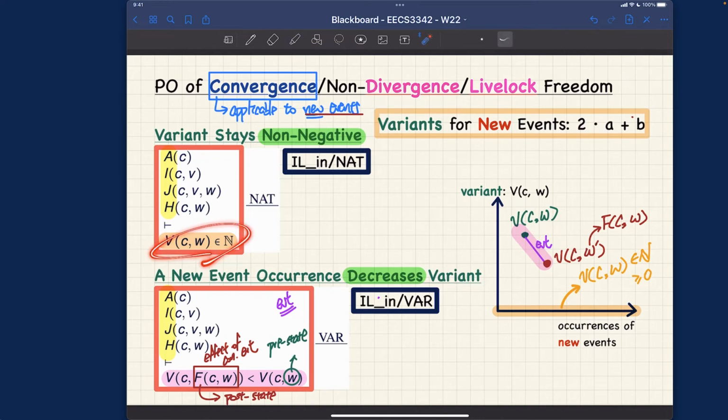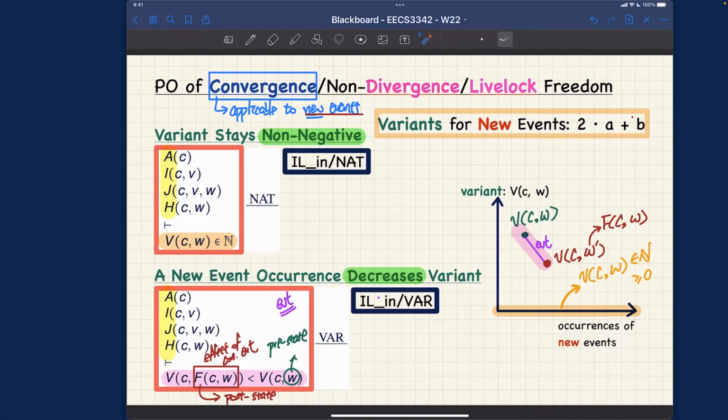The first part is really about the variant value having a lower bound, larger than or equal to 0. And the second part over here is really about how every time the variant value has to change by the new events, it must be strictly decreasing. So that's why we have less than, we don't have less than or equal to, right? Hopefully that's clear to you about how the formula should look. And of course, if I simply swap the order of these two, in that case, it will be wrong. So you want to make sure you really understand exactly what's going on over here.